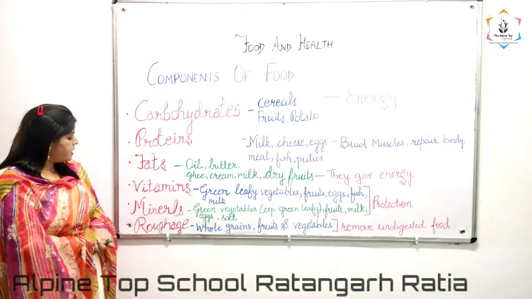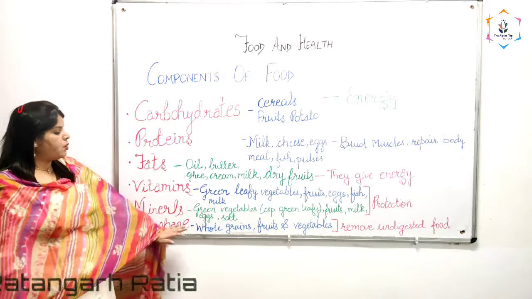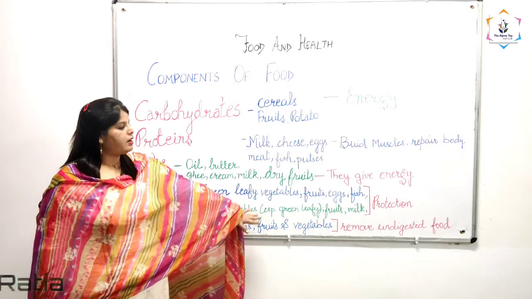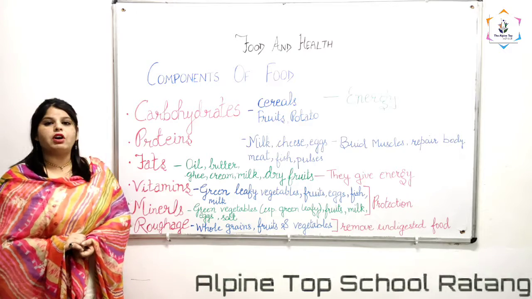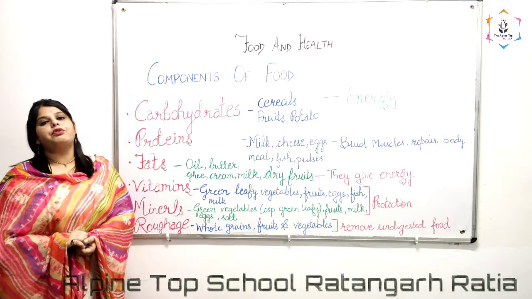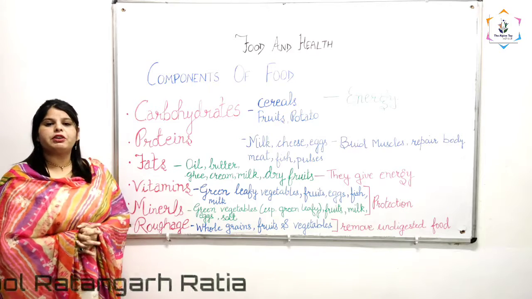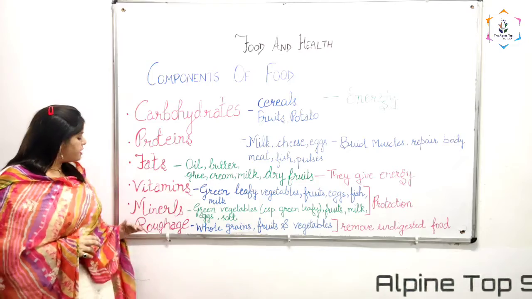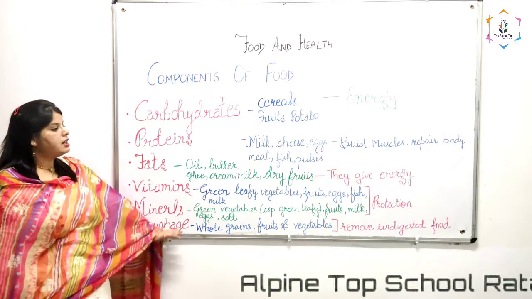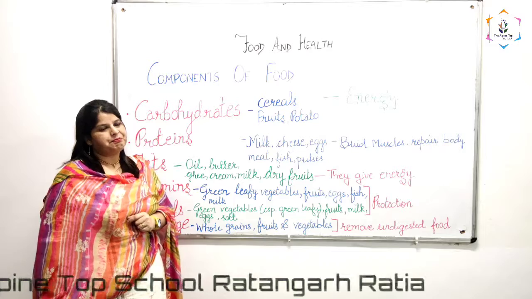Next, the last one is our roughage. We get roughage from whole grains, fruits and vegetables. What is the main function of roughage? It helps in the removal of undigested food from the body. If undigested food stays in your body for a longer time, it will cause constipation. So roughage is very important for the removal of undigested food from your body.